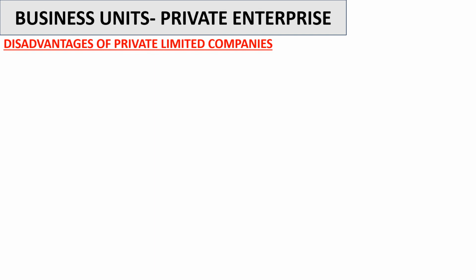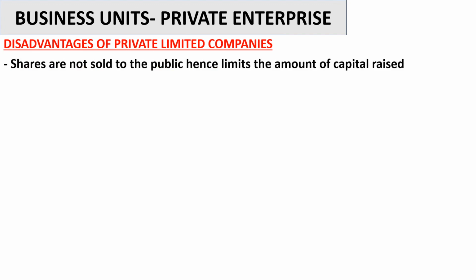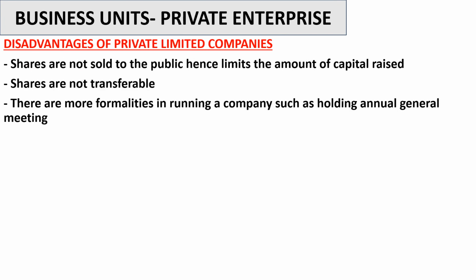What about the disadvantages? The disadvantages of private enterprise include shares are not sold to the public, hence limits the amount of capital raised. Shares are not transferable. There are more formalities in running a company, such as holding AGM. When you are doing partnership, you don't have to hold AGM. When you're doing sole trade, you don't have to do AGM. You can't have a meeting with yourself.